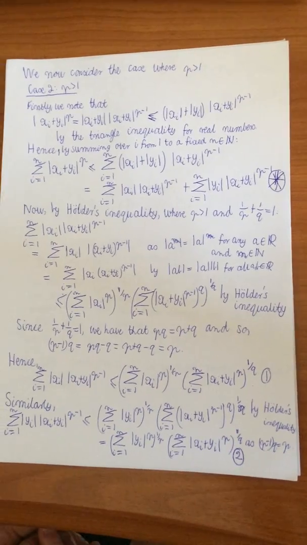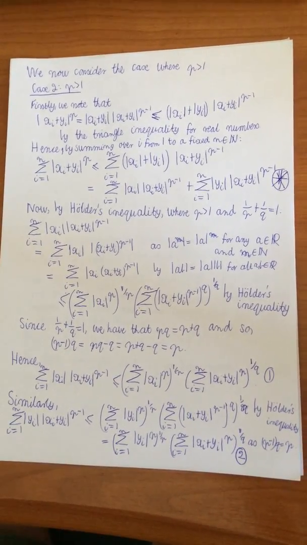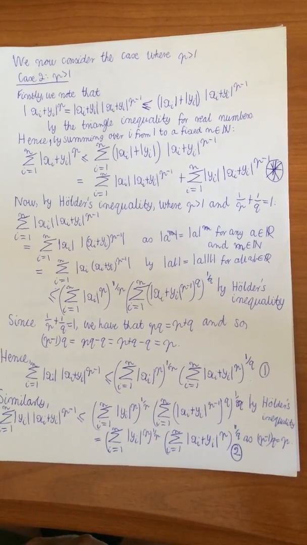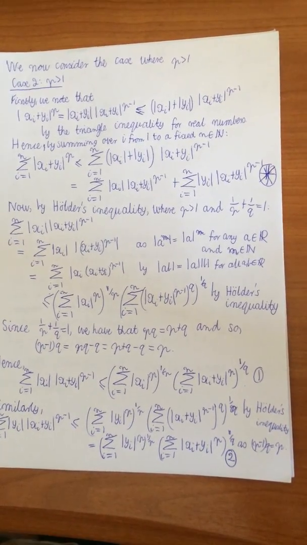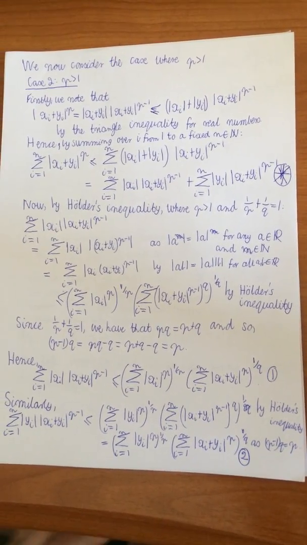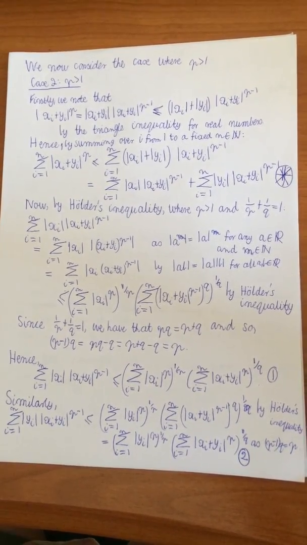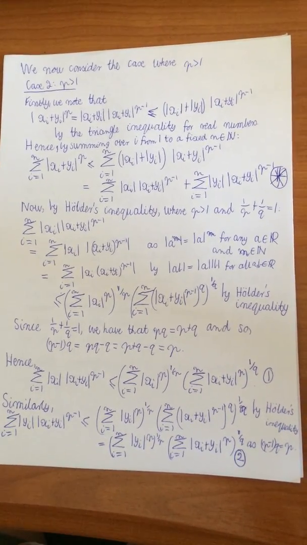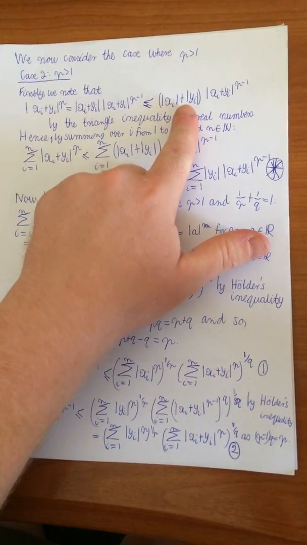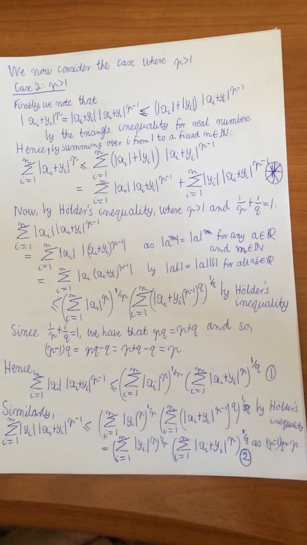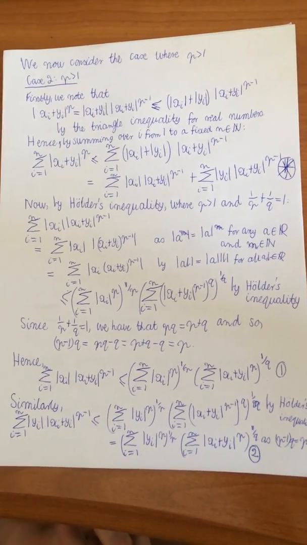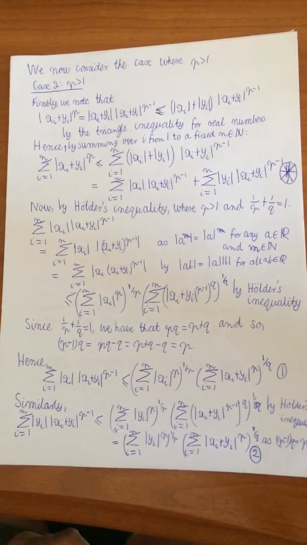We now consider the second case where p is greater than 1. Firstly, we note that the absolute value of xi plus yi to the power of p can be decomposed as the absolute value of xi plus yi times the absolute value of xi plus yi to the power of p minus 1. And then by using the triangle inequality, we have this equation here.